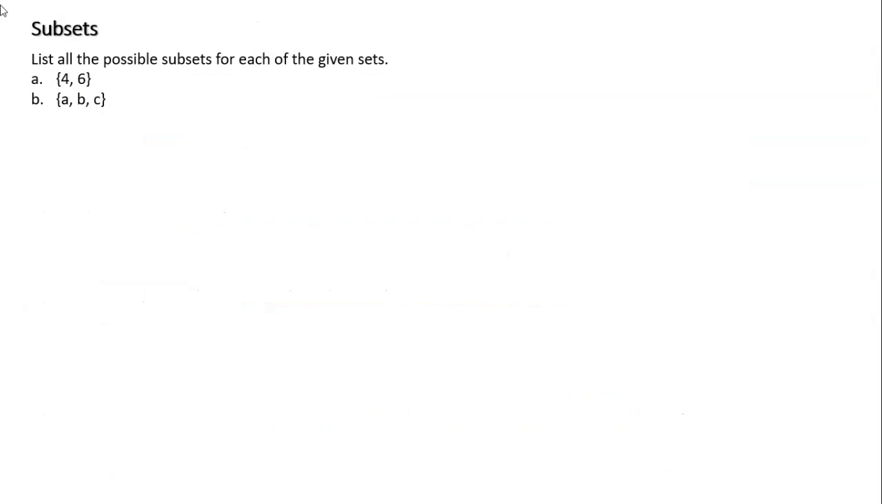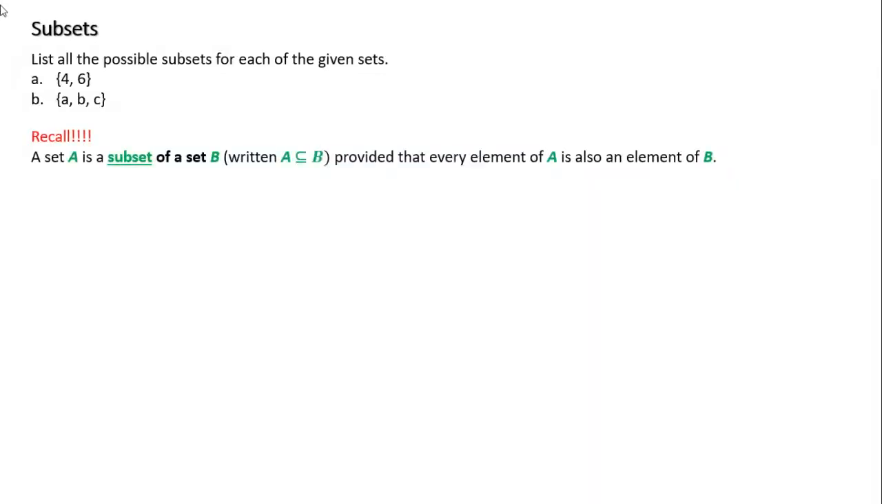Okay, all right. Dealing more with subsets. It says list all the possible subsets for each of the given sets. So all of the possible subsets. Recall what a subset is. A subset is all the elements of A that are also elements of B.